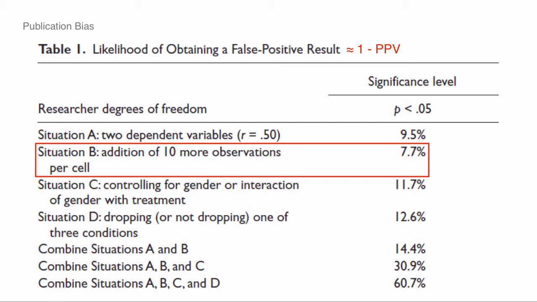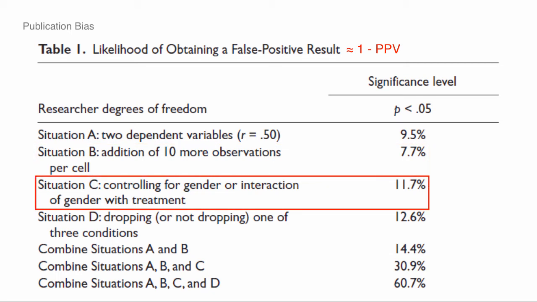Case 2, and this is again where we're more in the lab world. Can I collect 10 more observations for a given cell? So I'm in the lab, I'm looking at my data as it comes in. I'm like, ooh, this is looking pretty interesting. I want a little more data for treatment 2. I think that one's kind of interesting. If I can do that and get 10 more observations per cell, just 10 more observations, I'm already from 5 to 8%. And apparently, and he has some data in the paper here, 70% of lab social psychologists do this. They kind of look at their data and decide which treatments to get more data for. So already, we can't really believe p-values there.